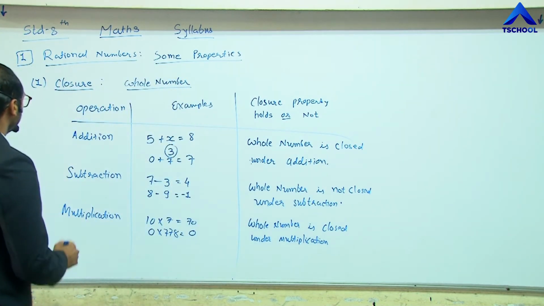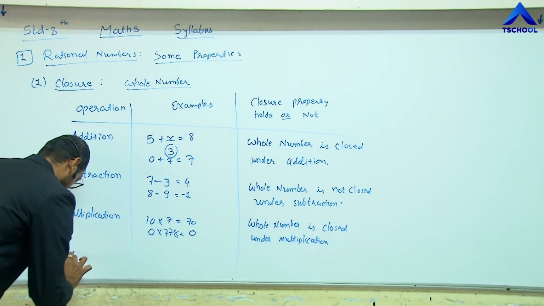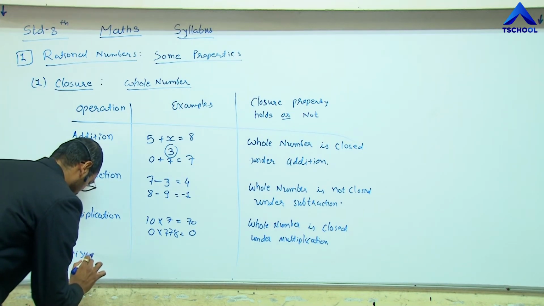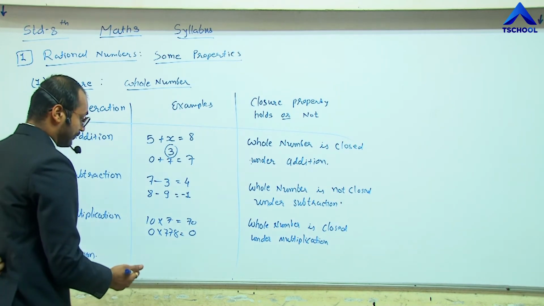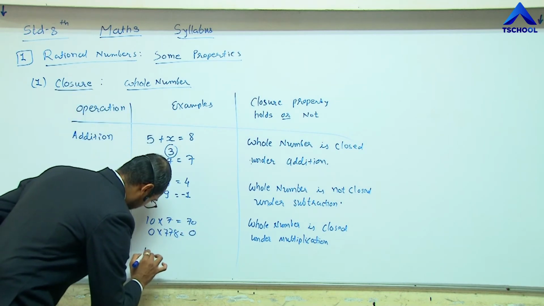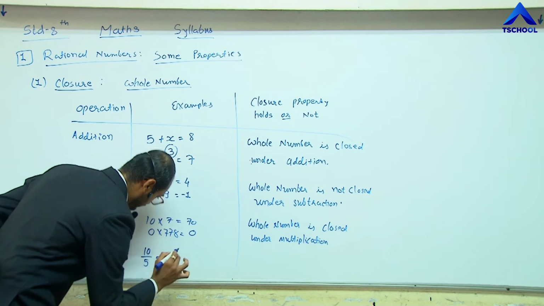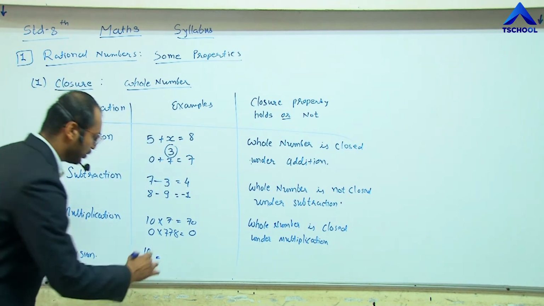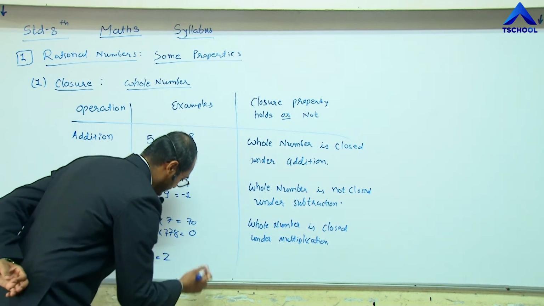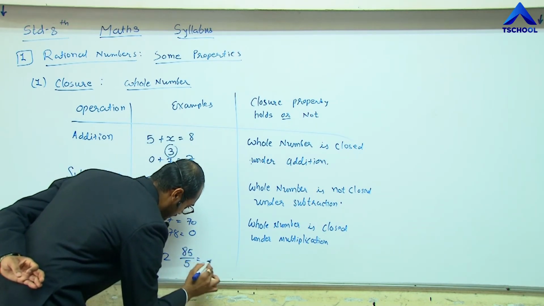And the last operation is division. Let me take an example of division of two whole numbers, 10 by 5. If we divide 10 by 5, we get 2. Another example is 85 by 5.